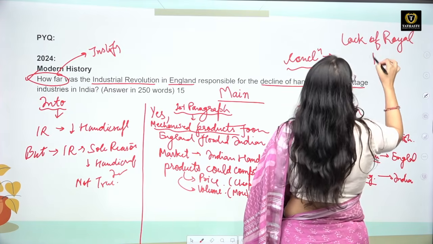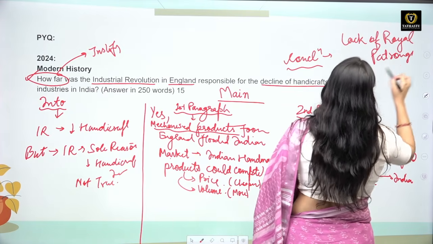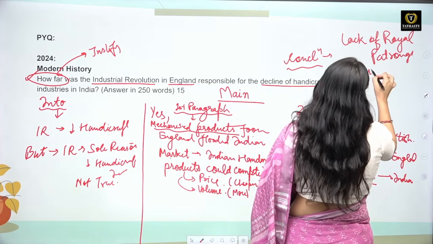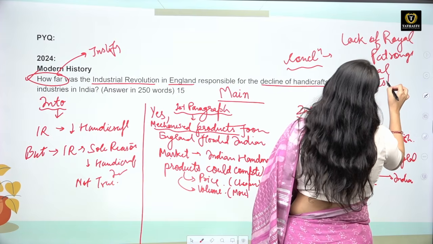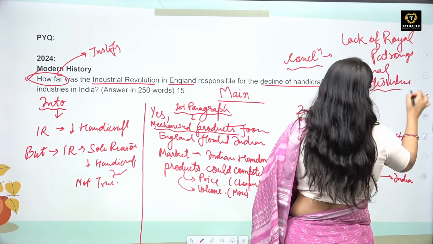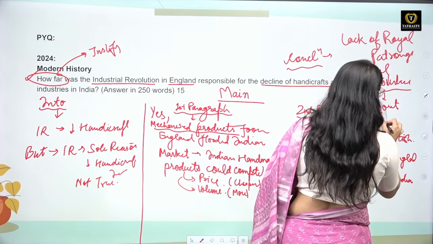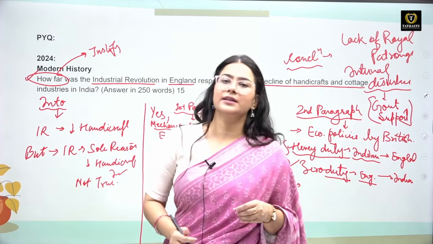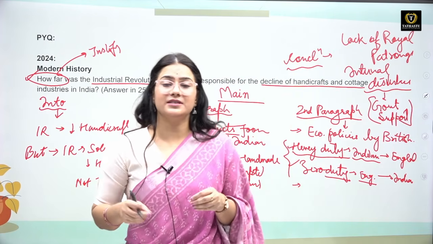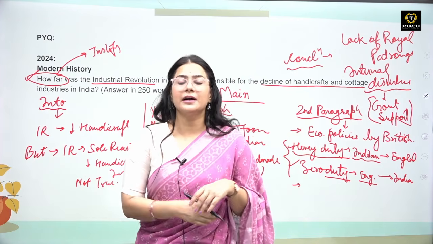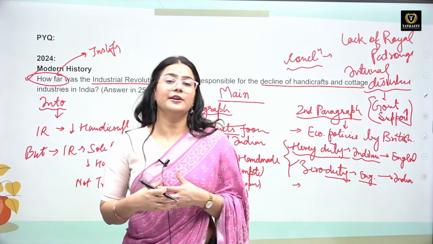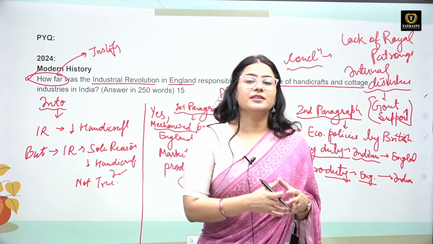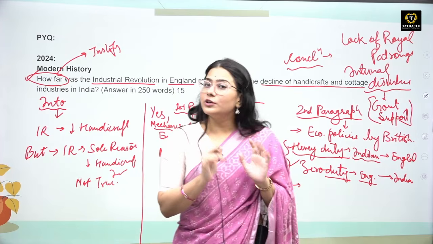Our Indian kings used to give patronage to the karkhanas, the Indian products, but now they are not there. Internal disturbances increased. Other than that, the government did not give any support to local handicraft; no support was received at all. That's why things changed and there was a decline in the handicraft and cottage industry in our country, or we can actually say that it was a kind of deindustrialization for India. So when industrialization was happening in England, in India there was deindustrialization. So this is how you could approach this particular question.